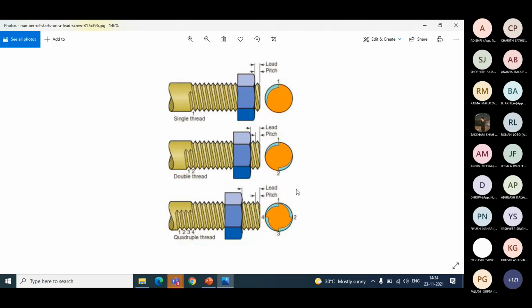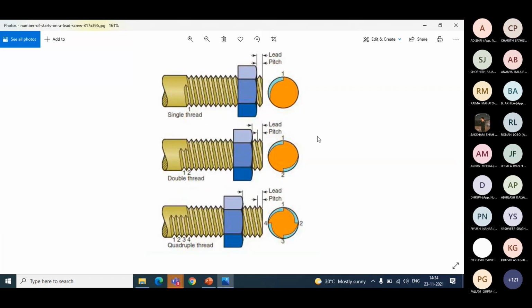In the case of screw threads, where you have a nut and bolt, on the bolt you have threads, and on the inner side of the nut you also have the thread. So you have an external thread and an internal thread, the male and female part.